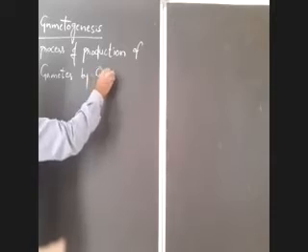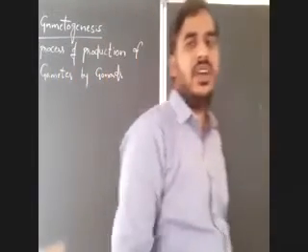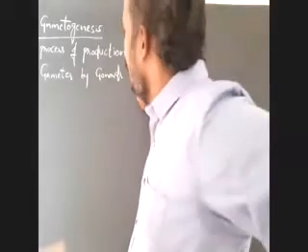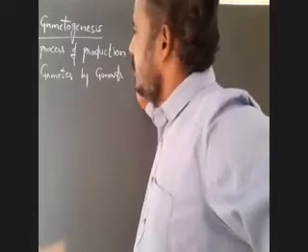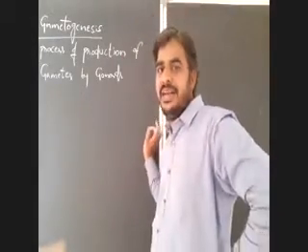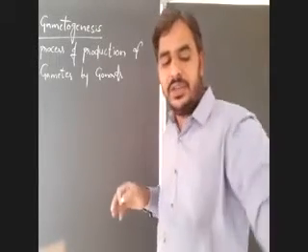Gonads, or primary sex organs. The process of production of mature gametes by gonads is known as gametogenesis.